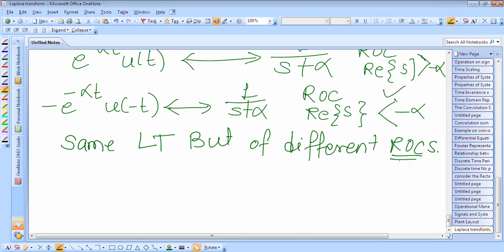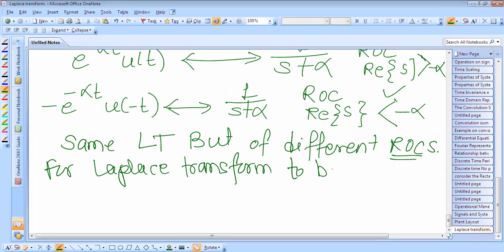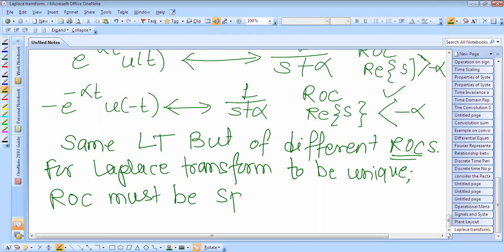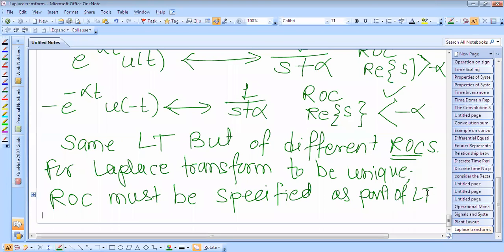For the Laplace transform to be unique, the ROC must also be specified as a part of the Laplace transform. The region of convergence must be specified as part of the Laplace transform.